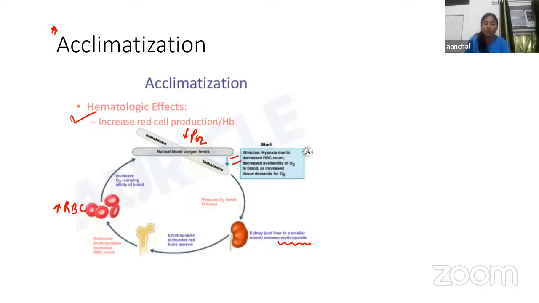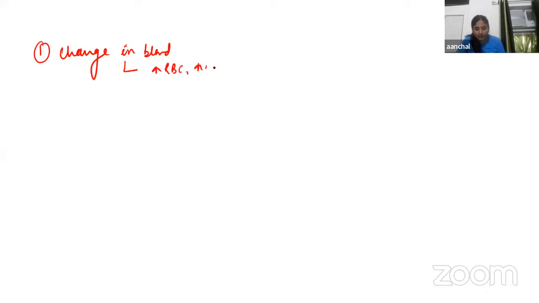Now, what are the changes that occur during acclimatization that we need to know? Various changes will be there. First, we have change in blood. Change in blood means there will be an increase in RBC, an increase in hemoglobin, an increase in hematocrit; various things will get increased.